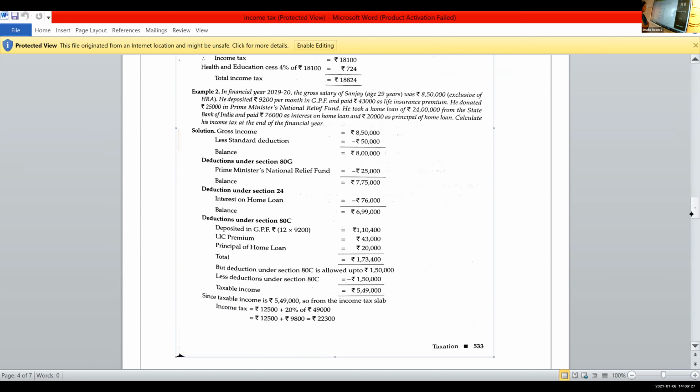Finished? Shubham, is it over, Shubham? Shubham, do you understand how to calculate this tax? This question, is it clear? Second one? Shubham.